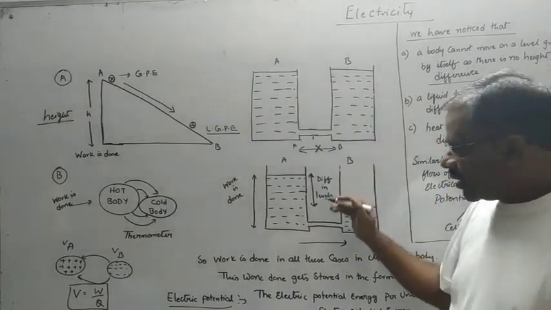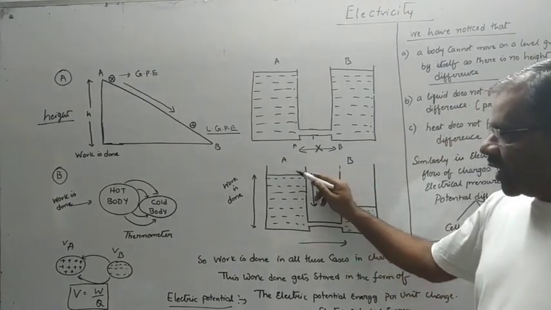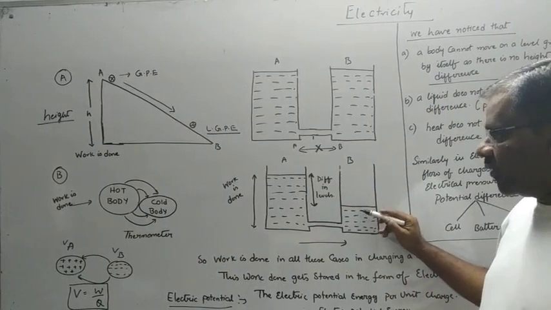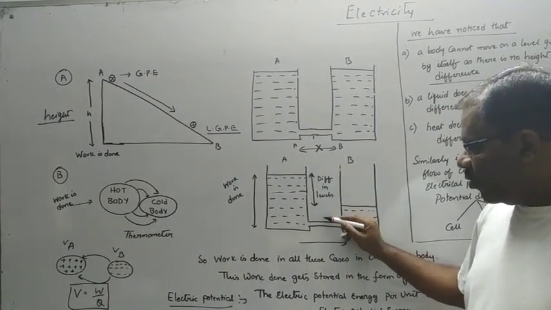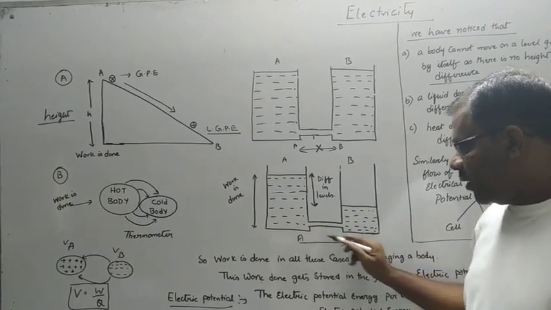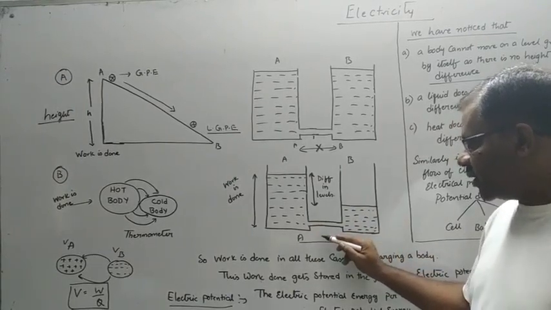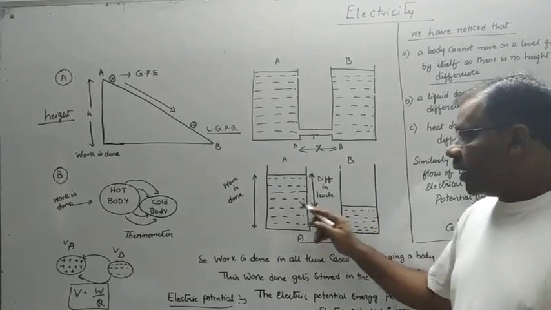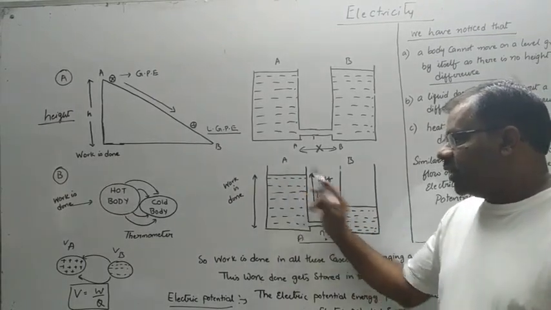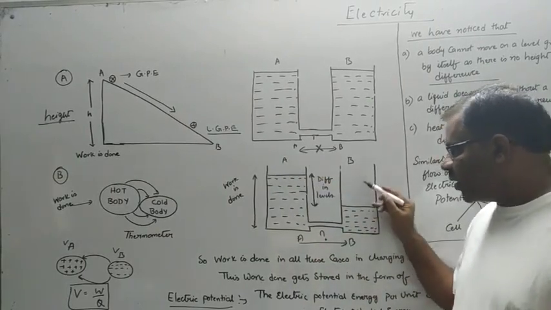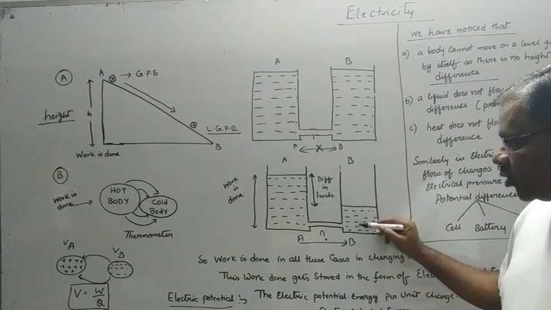Now let us consider the second example. Here the water in tank A is at a higher level, whereas the water in tank B is at a lower level. What will happen if I open this connection between A and B? Water flows from A towards B. Now what is the reason? Why is the water flowing from A to B? As the level of water in A is more, A is said to be at a higher level. As the level of water in B is less, B is said to be at a lower level.